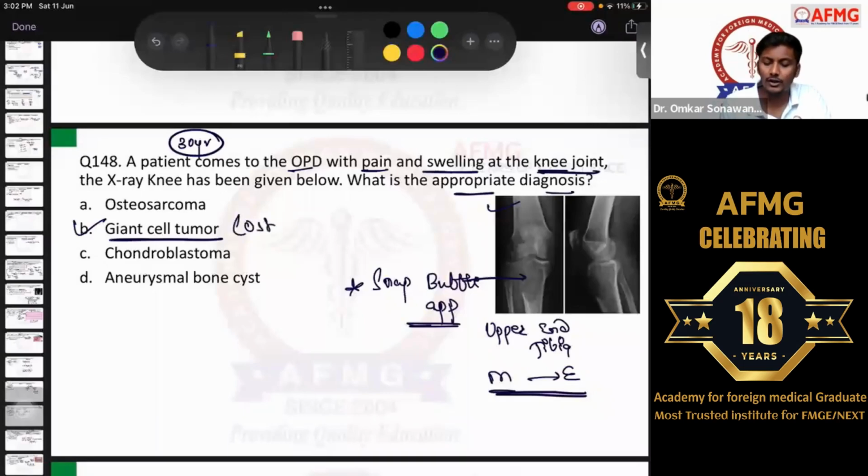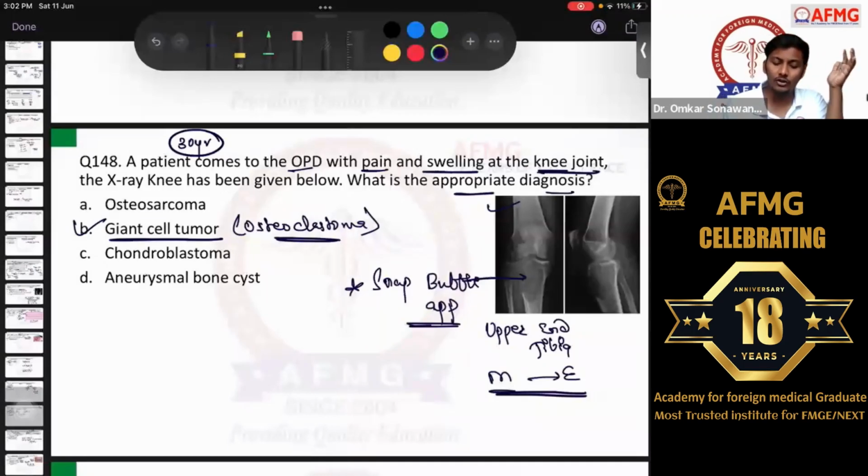The other name is osteoclastoma, which is pretty much common. Okay, remember. Usually, as I told you, for diagnosing bone tumors, you definitely need to look for the age of the patient. Second, you need to look for the site of the bone which is affected. And third, you need to look for the bone which is affected. So these are the 3 important things.